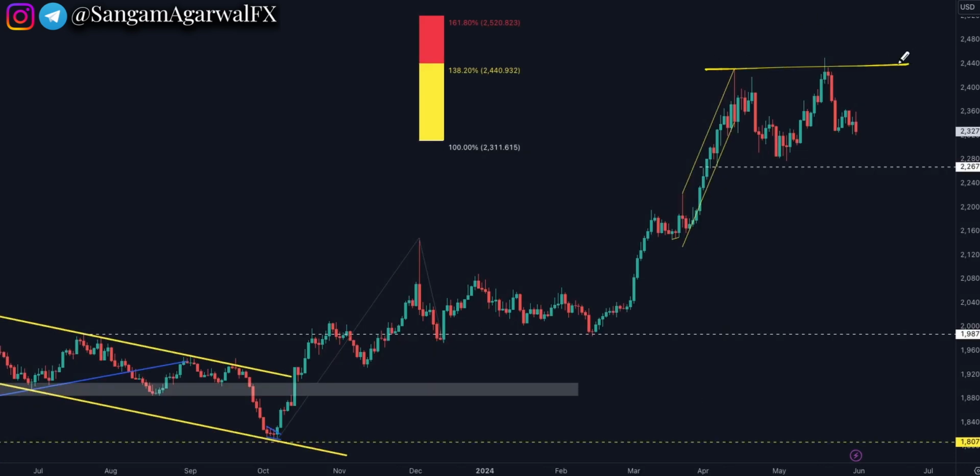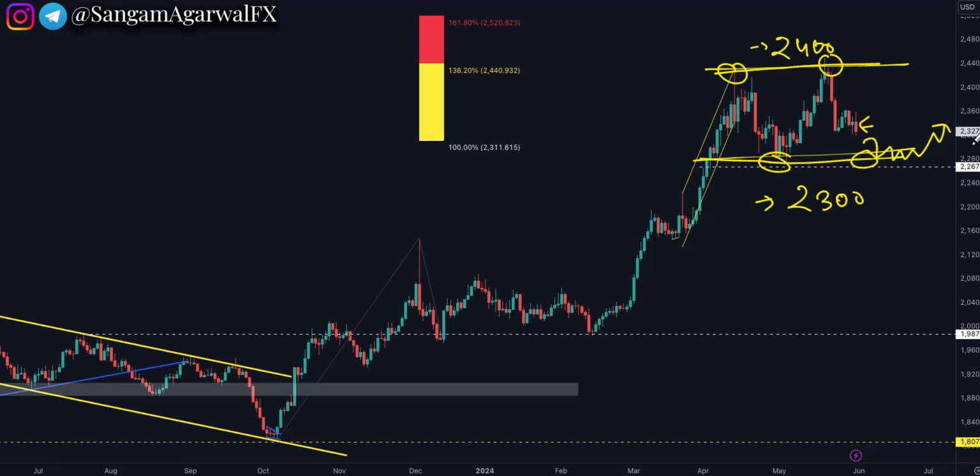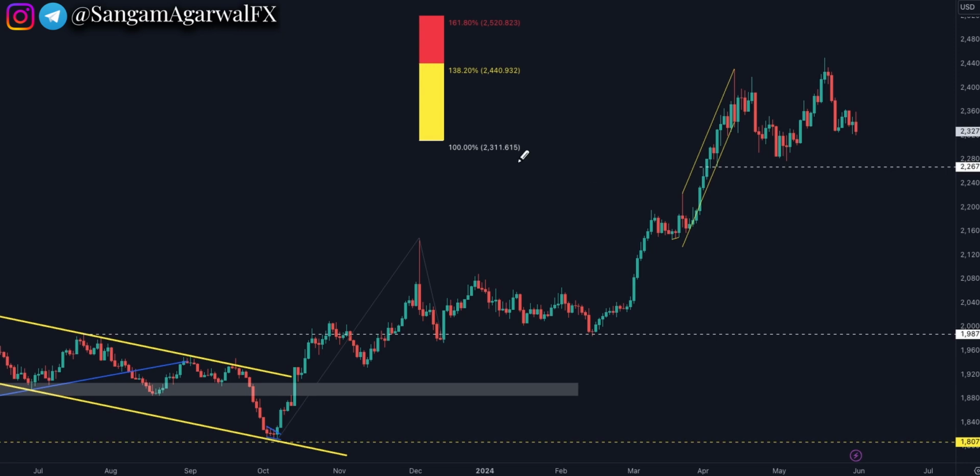For more clarity, if you watch the daily chart, this is your sideways range and it is happening. And you have again a red candlestick on Friday. So the market is showing selling pressure above 2400, buying pressure below 2300. So we have to wait and see how price reacts to this psychological level. Then we will decide. Next step is an ABC flat correction, then to the upside, or a double top neckline breakout, then to the downside.